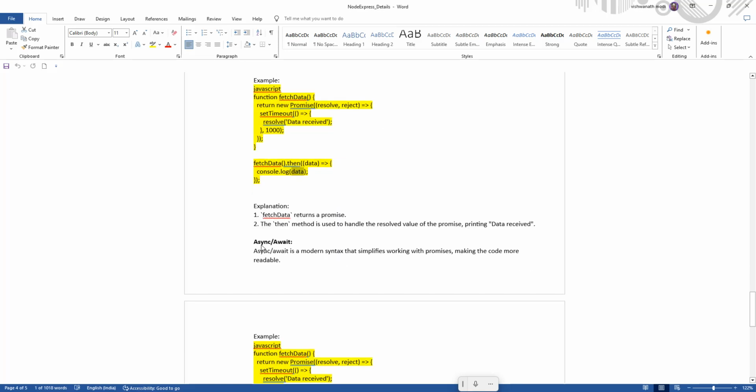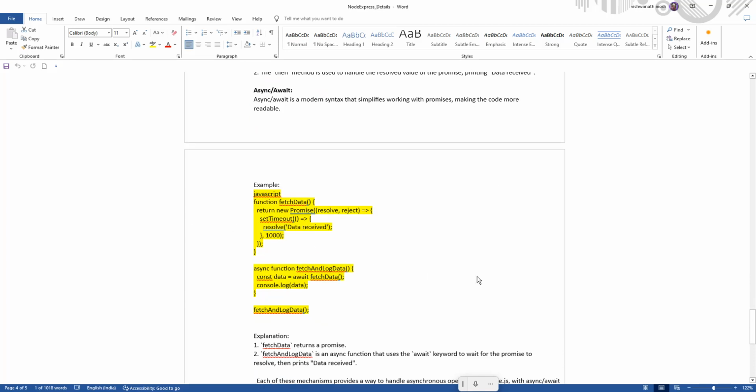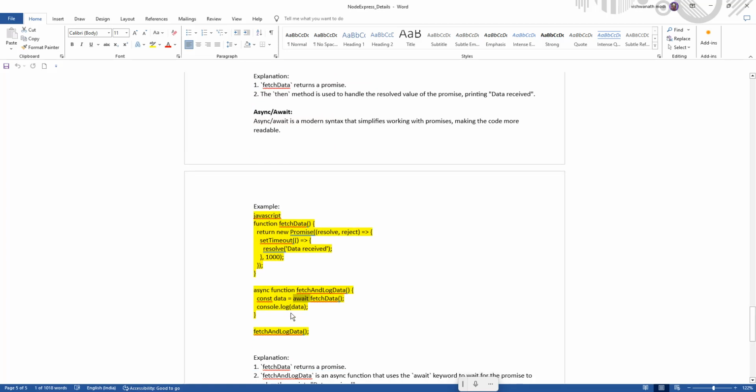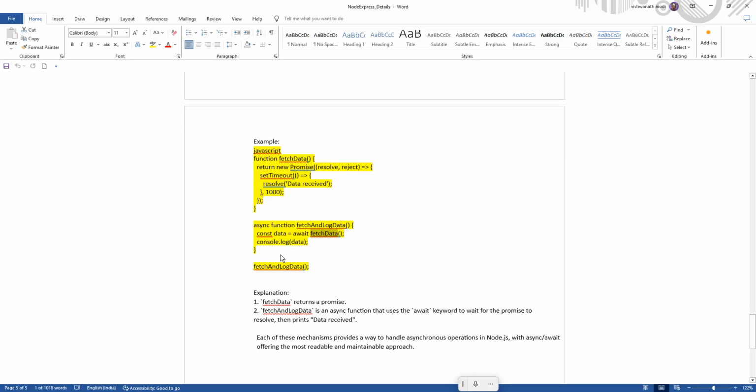The next is async and await. See, a similar example will be there. Only thing is we are calling await. Sometimes what happens is it automatically calls this function, and that time it will wait for some time. Await means it is waiting for the function to be called. Okay, same example, I will use setTimeout. So here the fetch data method is there.